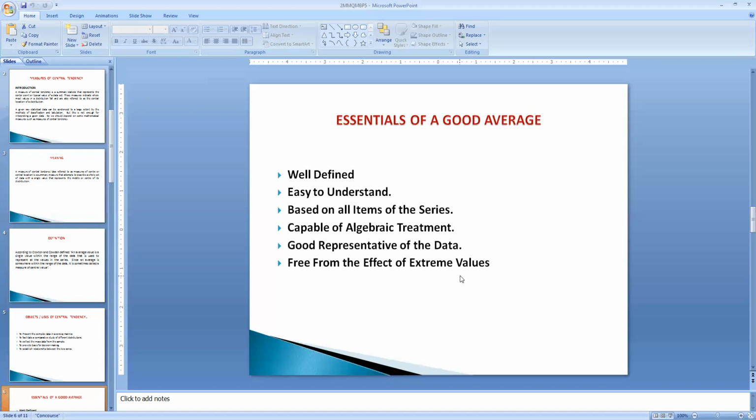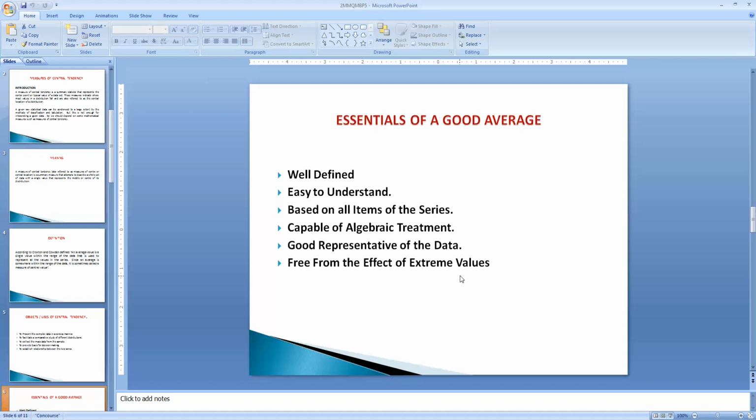And the next is a good representative of the data. A good average should be a typical representative of the data, as it is capable of presenting the maximum features of the data. And the next is that it should be free from the effect of extreme values. We know that a good average should not be affected much by the extreme values.